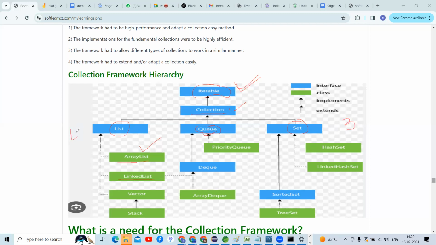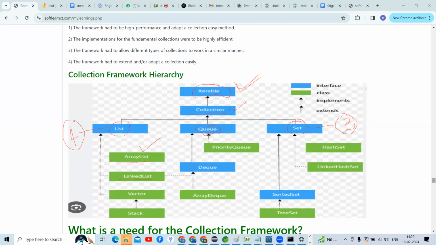Four implementation classes for the List interface, and three implementation classes for the Set interface.